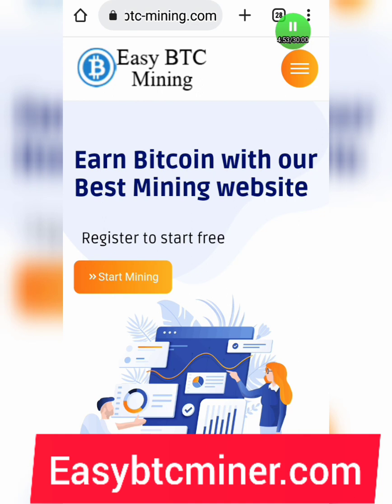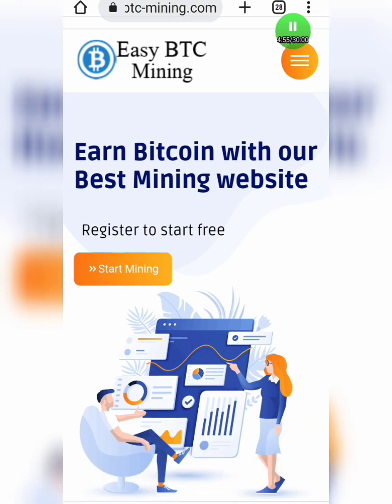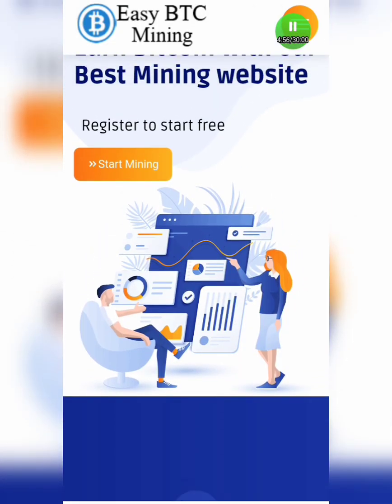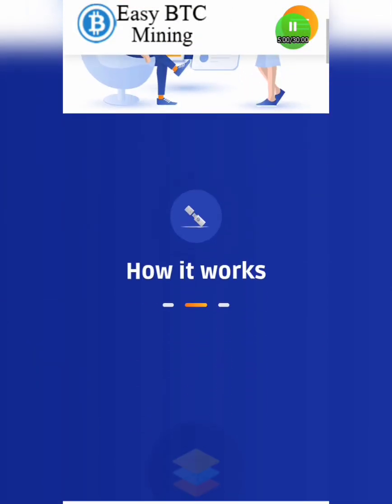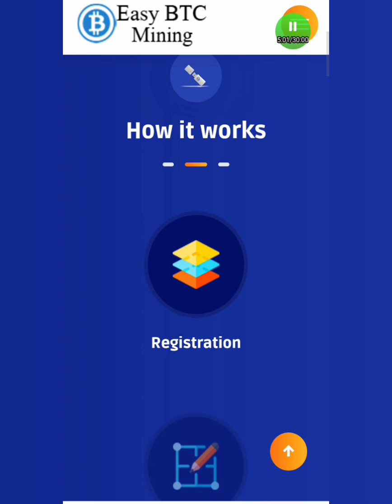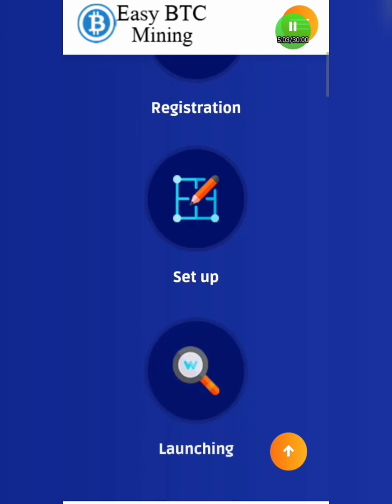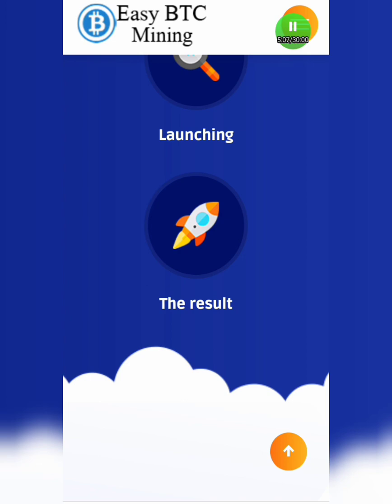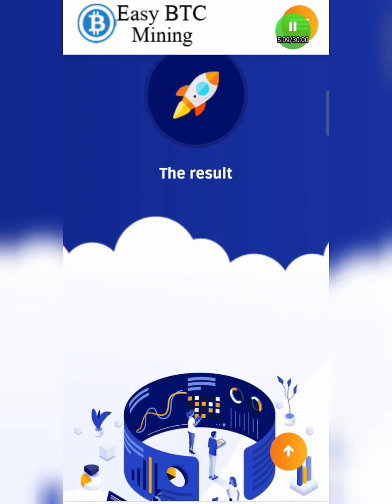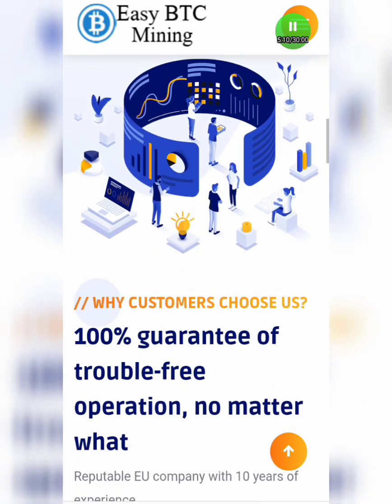And guys, the next app I have here is easybtcmining.com. Okay, this is the next app that we have here. And guys, this app too is very legit. As you can see on the screen, when you're here for the first time, you just click on start mining. This is how it works. You need to register, set up, and launch, and boom guys, the result, which is the amount of money you're going to make. So it's very easy for someone out there to make a lot of money from this app.